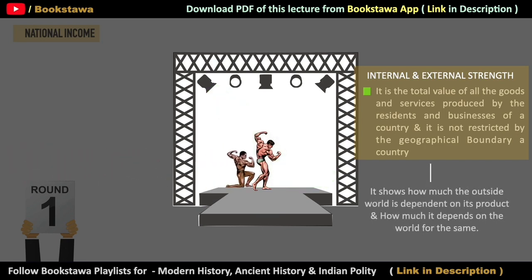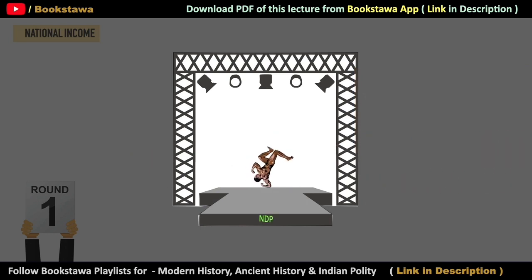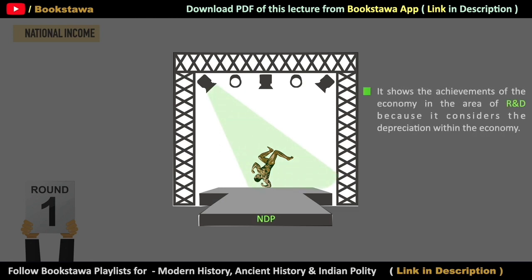Let's talk about the next measure, which is NDP, that is Net Domestic Product. We get net domestic product after deducting depreciation from GDP, and depreciation can be reduced only when the research and development has improved. So it means that by looking at the value of NDP, we can estimate that over the period of time, the efficiency of our economy is increasing or decreasing.